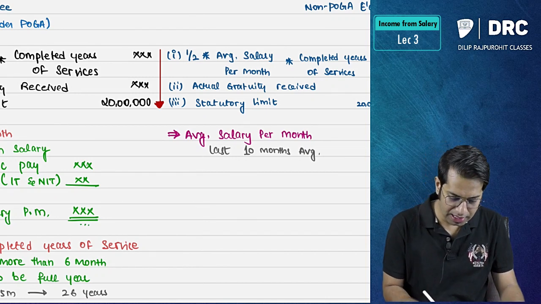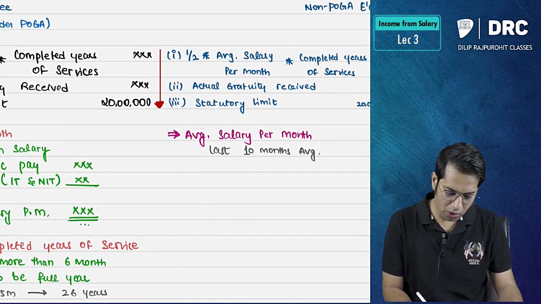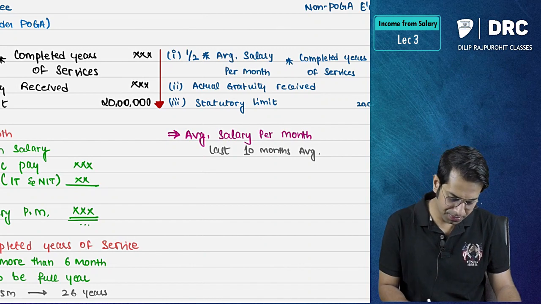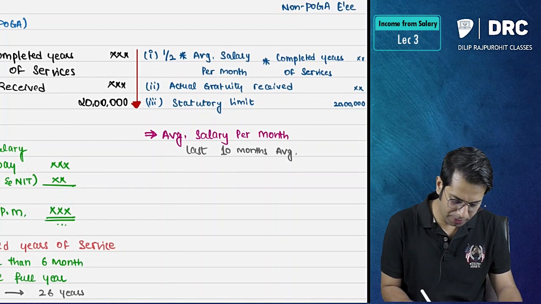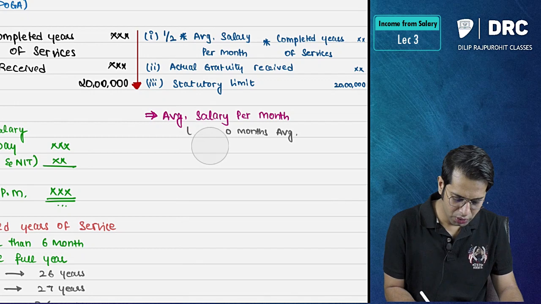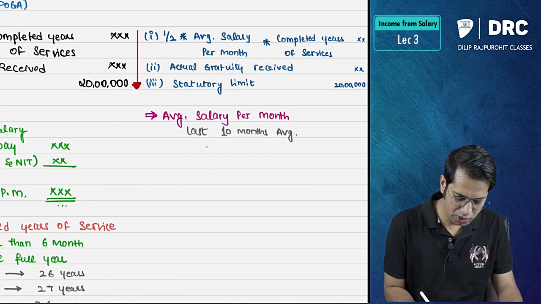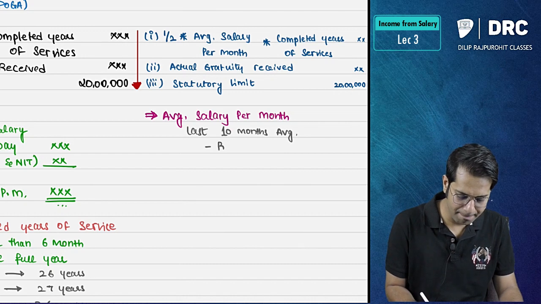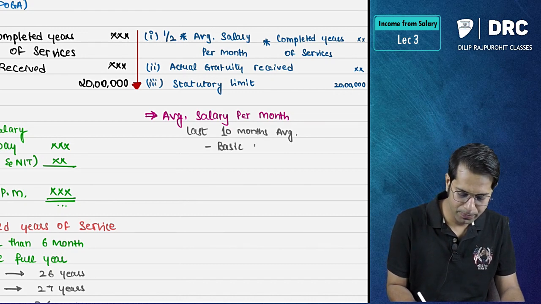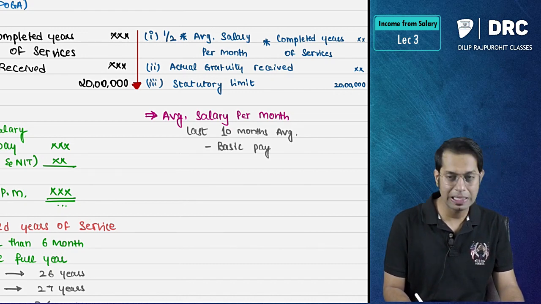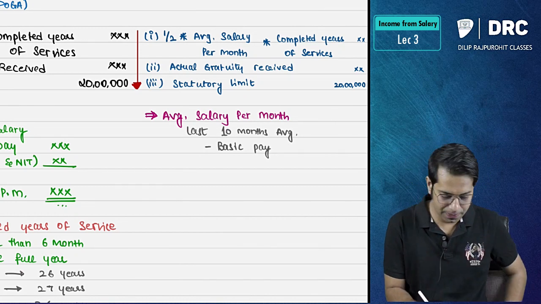What should I take in this last 10 months average, sir? You should take your point number 1, basic pay.